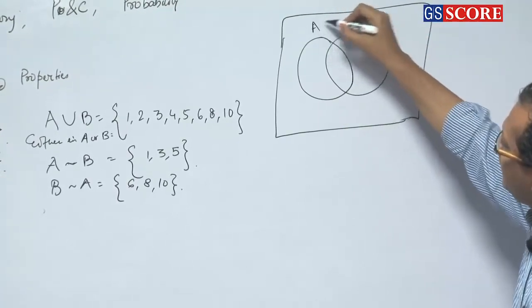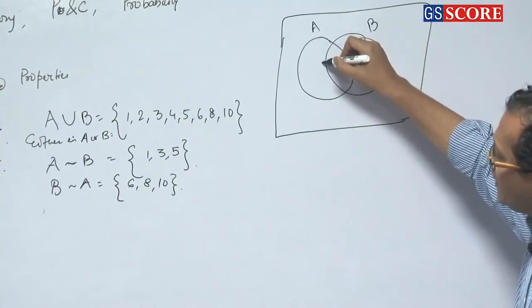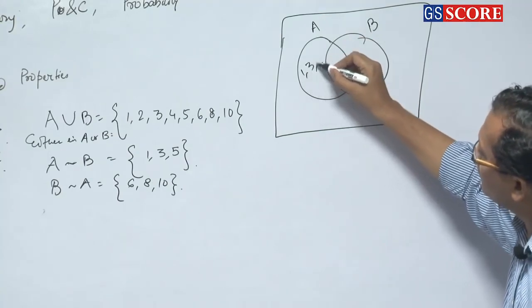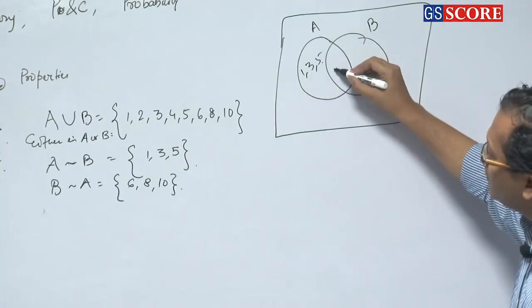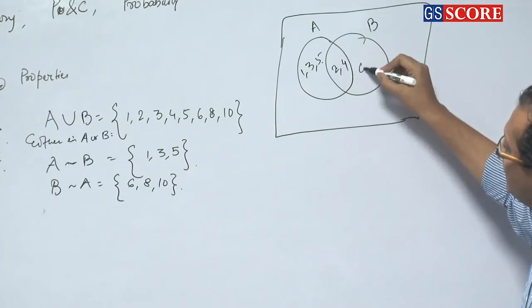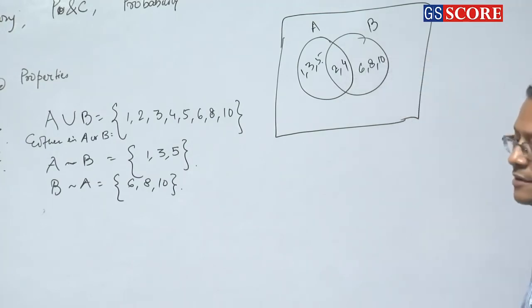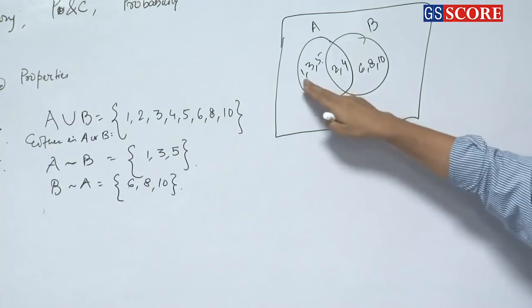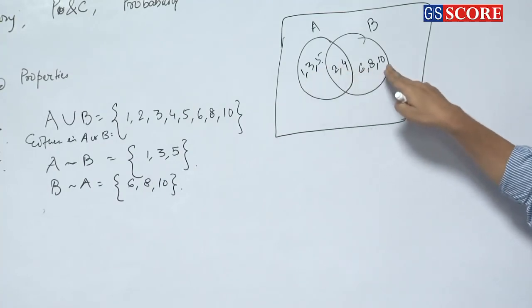So this is set A, this is set B. So only A: 1, 3, 5. Both A and B: 2, 4. Only B: 6, 8, 10. So 1, 2, 3, 4, 5, 6, 8, 10.